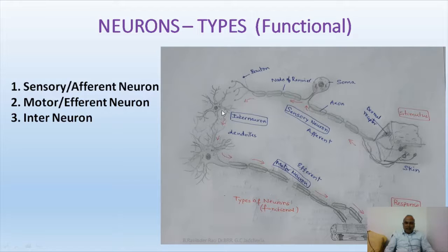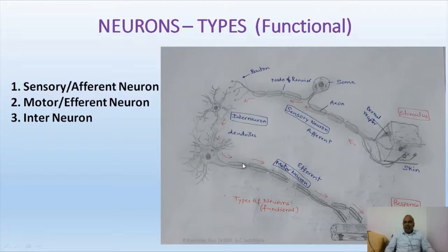And then it gives information to a motor neuron. Motor neurons are those neurons whose somata are located in the central nervous system, but the axon and telodendrites are located outside, in the peripheral nervous system. What is it doing?